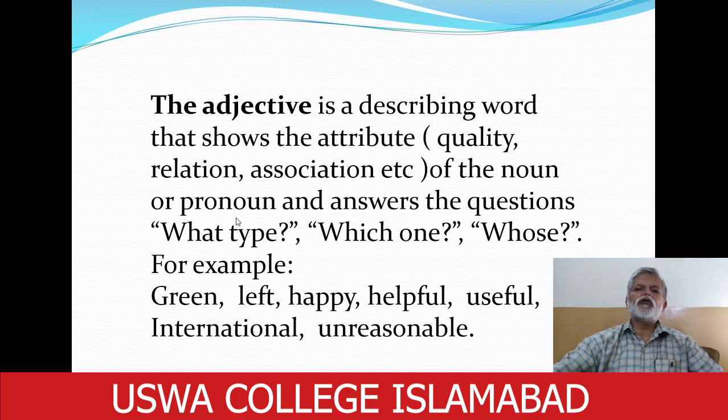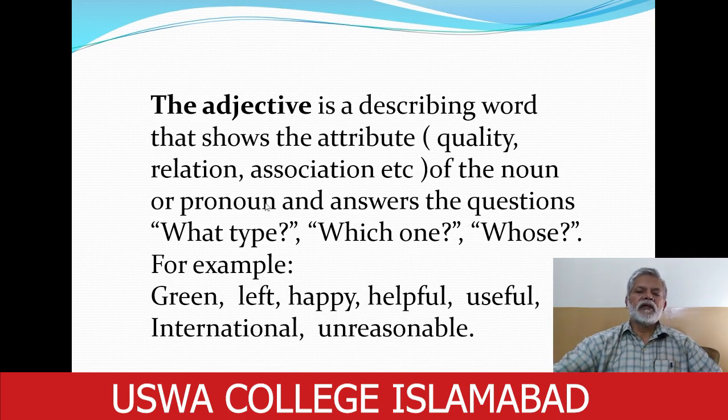And if you want to know which word in a sentence is an adjective, you may ask these questions regarding the noun or pronoun: what type, or which one, or whose. Normally, the answers to these questions will indicate the adjective.